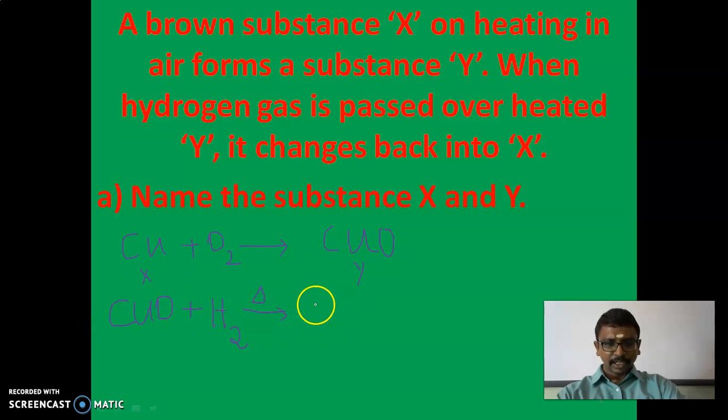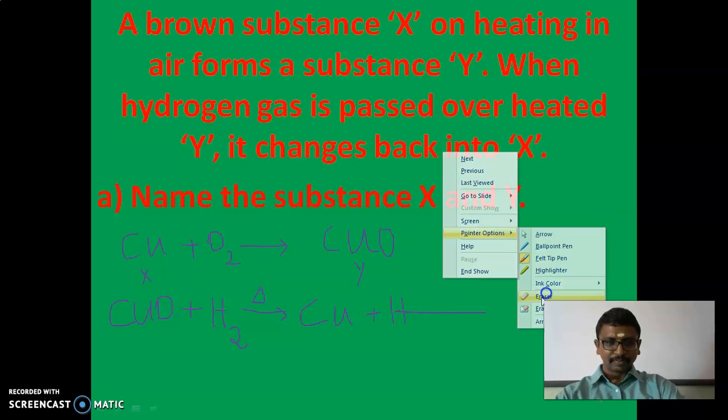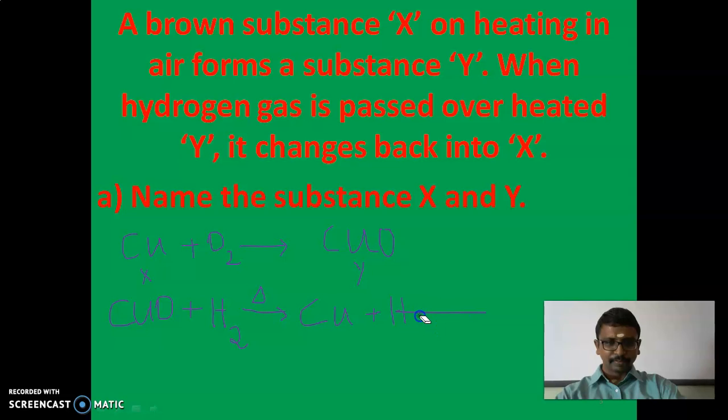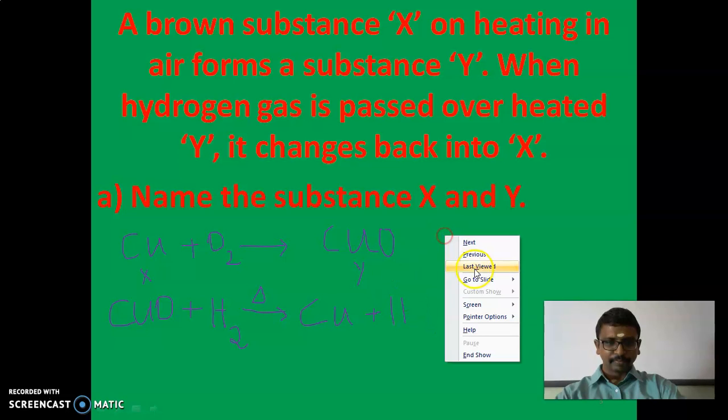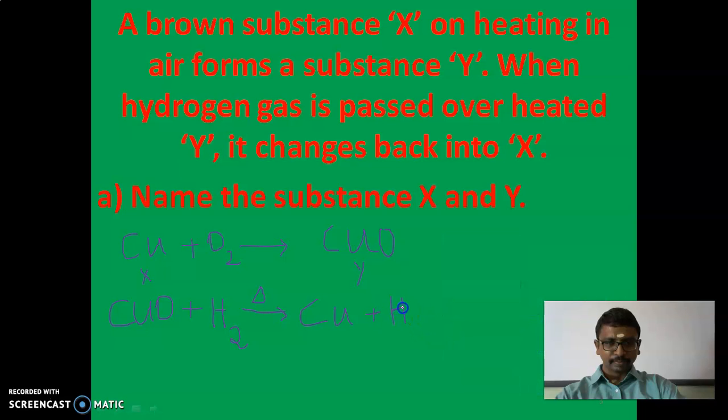The copper oxide is converted to copper plus water, H2O. The black copper oxide, when treated with hydrogen, converts to brown. It is copper.